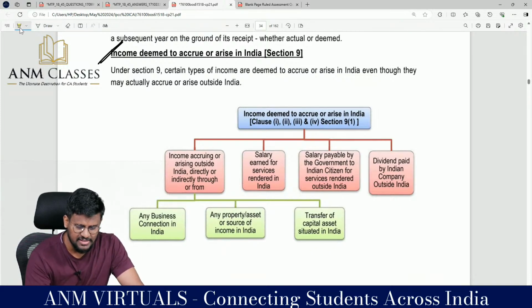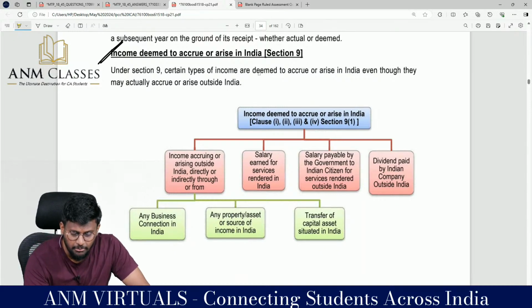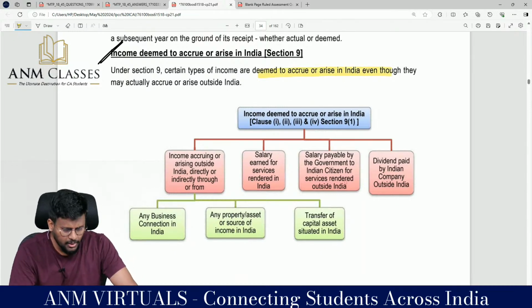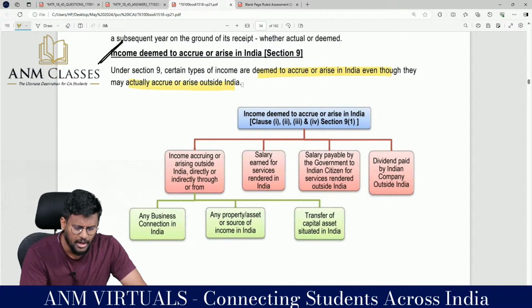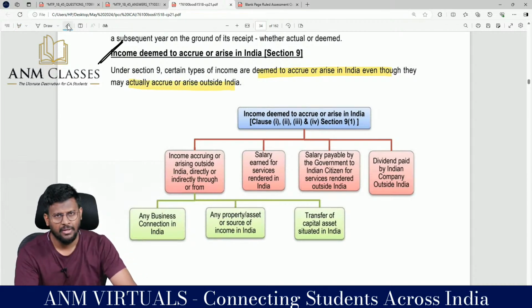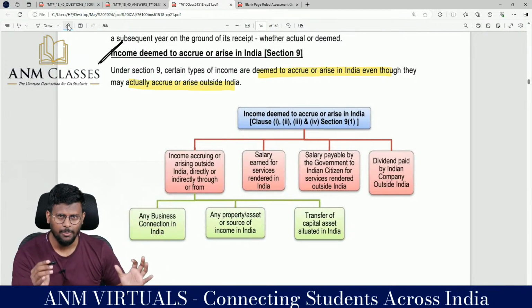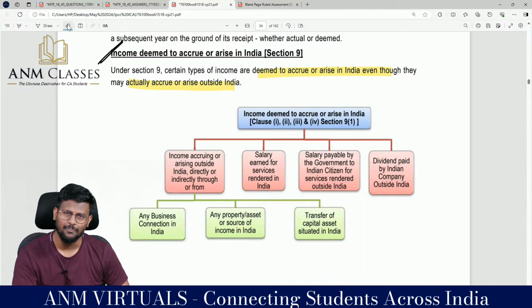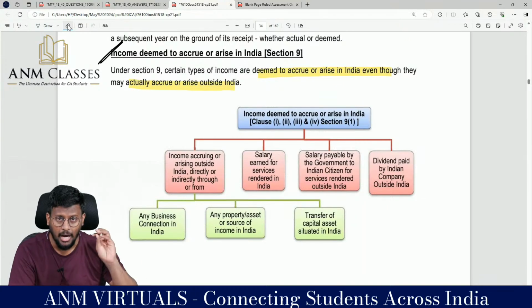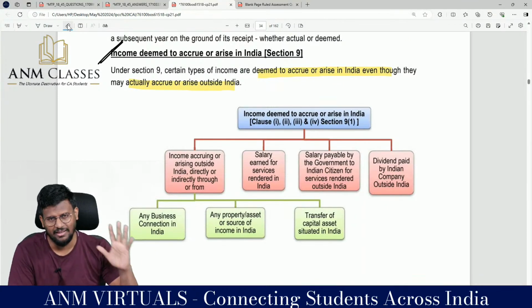Under section 9, certain types of income are deemed to accrue or arise in India, even though they may actually accrue or arise outside India. This income may be accrued or arisen outside India, but for the purpose of the Income Tax Act, we will treat that income as accrued or arisen in India.